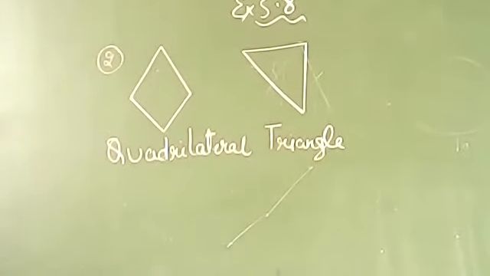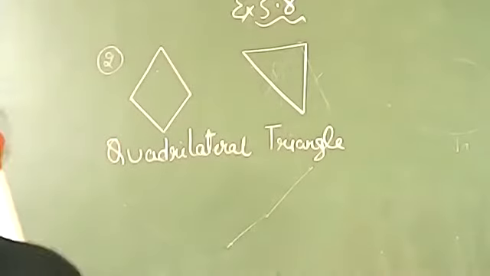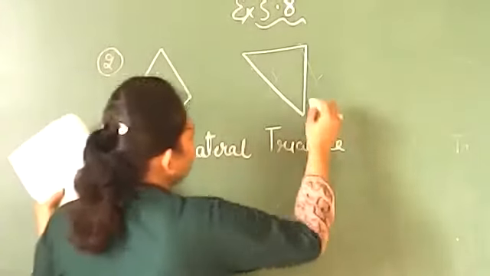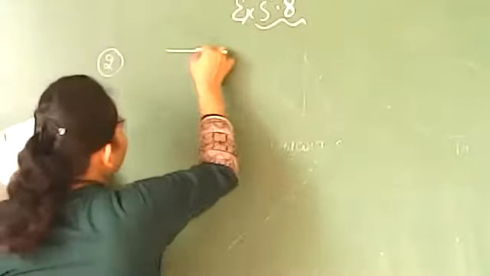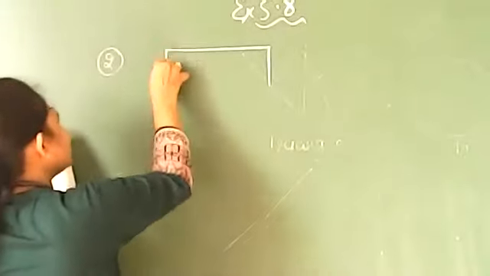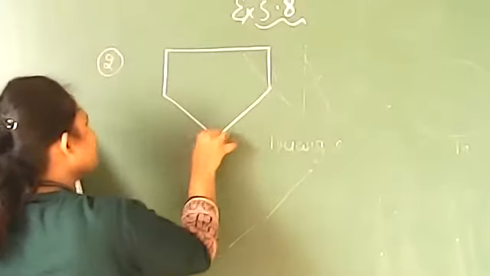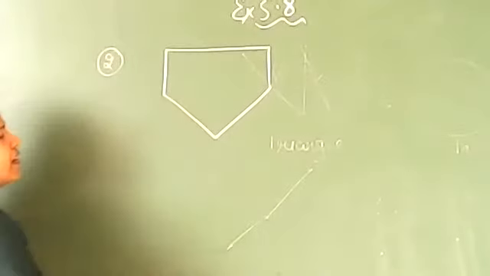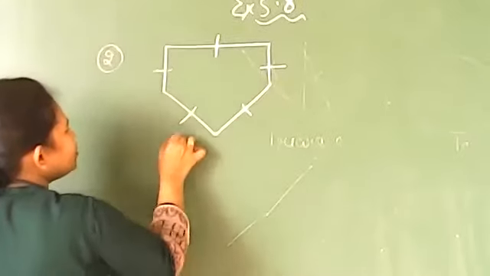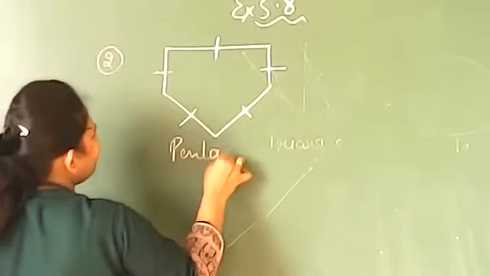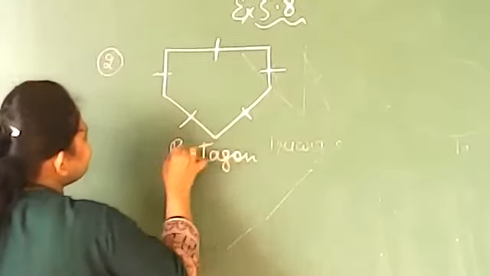Now move on to the next question. We have the next figure looking like this. Pentagon. 1, 2, 3, 4, 5. Total sides are 5. So the name would be penta. Penta means 5.